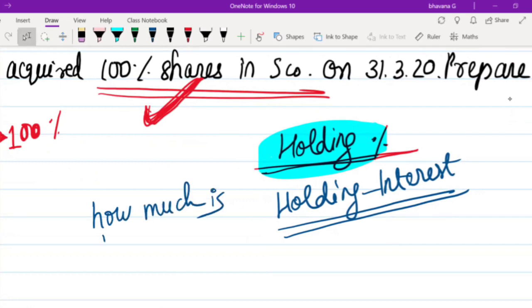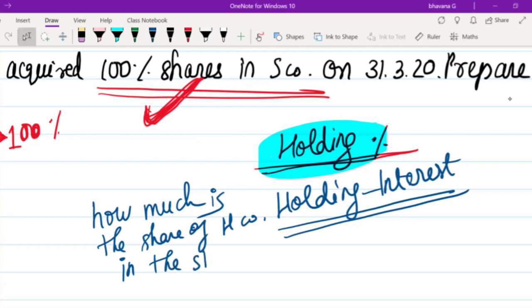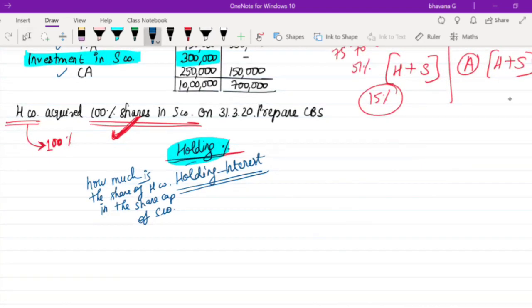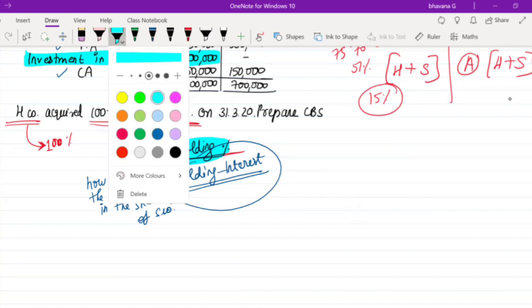So how will you find out how much is the holding interest? Holding interest or holding percentage will be found out by seeing how much is the share of the holding company in the share capital of the subsidiary company.